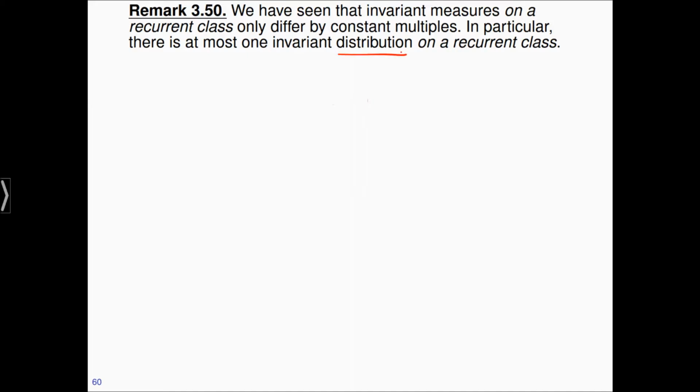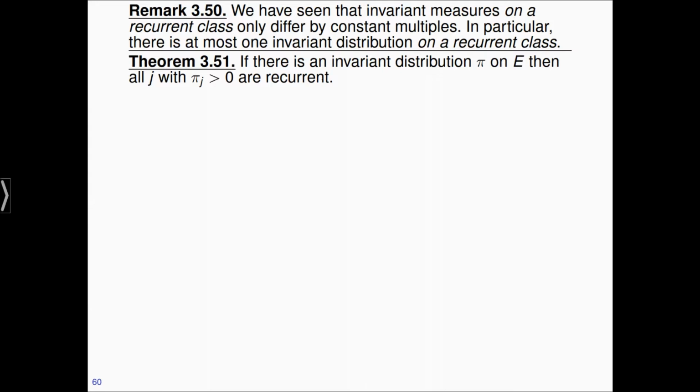Why is this? Well, assume you have two invariant distributions on the recurrent class. Then these two invariant distributions are also invariant measures, and by the first sentence there's a constant such that pi tilde is constant times pi. But this constant has to be 1 because the sum of the pi i tilde is 1 and the sum of the pi i is also 1. So c has to be 1, and pi has to be equal to pi tilde.